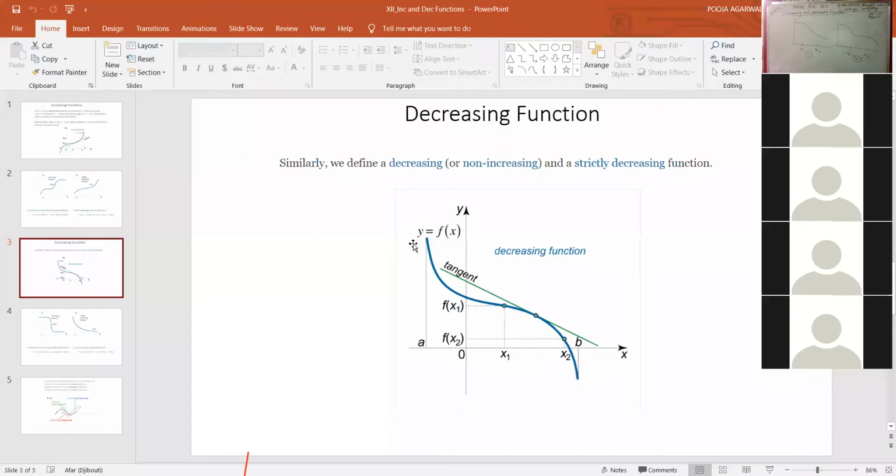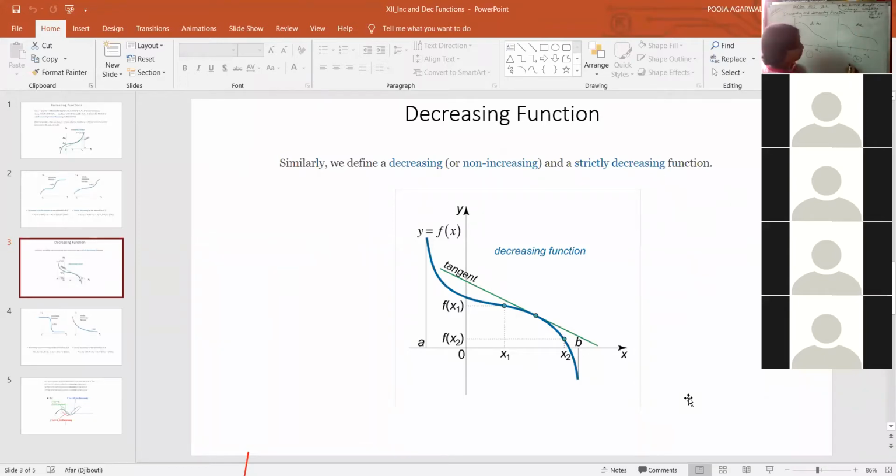Which one is decreasing and which one is strictly decreasing? Yes, Akash? Ma'am, figure number 1 is strictly decreasing and figure number 2 is decreasing. Very good. So figure number 1 is strictly decreasing and this is decreasing, right?